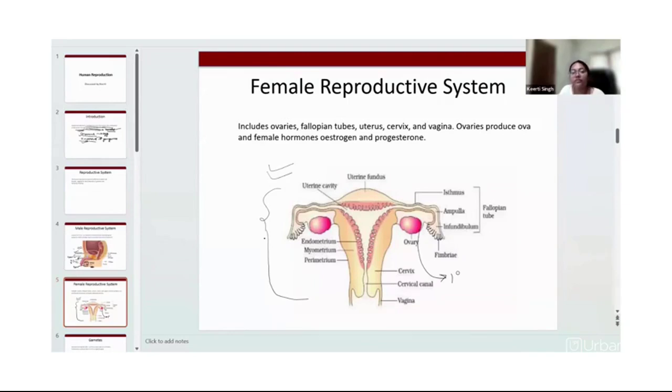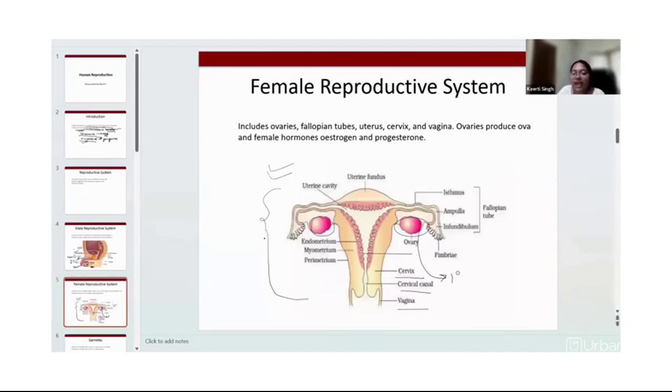We have one pair of ovary. See here, one located in the left side, other located in the right side. We have single uterus. We have cervix. Cervix leads to cervical canal, and cervical canal leads outside in the vagina.